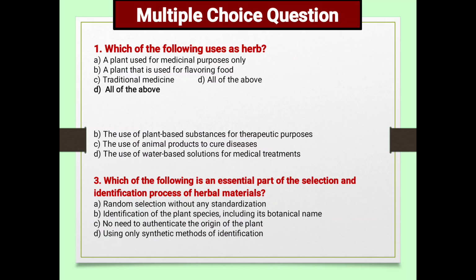Next, which of the following is used as an herb? A, a plant used for medicinal purpose only. B, a plant that is used for flavoring food. C, traditional medicine. D, all of the above. So D, all of the above.